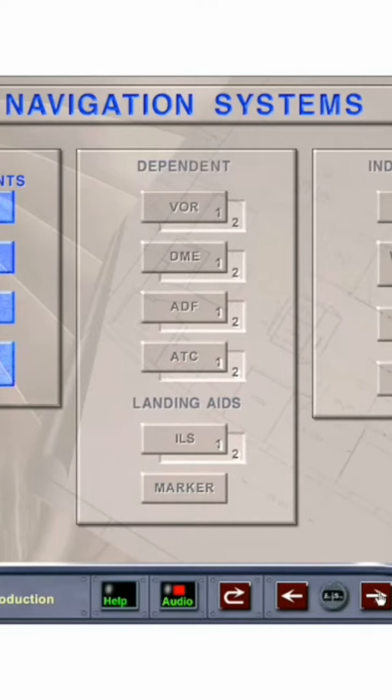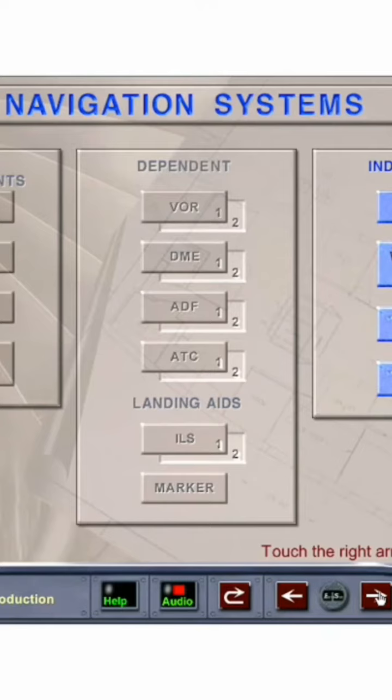The standby instruments are used as a backup if data from the ADIRS is lost. Dependent systems provide navigation data using ground installations. These components are 2 VORs, 2 DMEs, 2 ADFs, and 2 ATC transponders. The landing aids are comprised of 2 ILSs and 1 marker system.